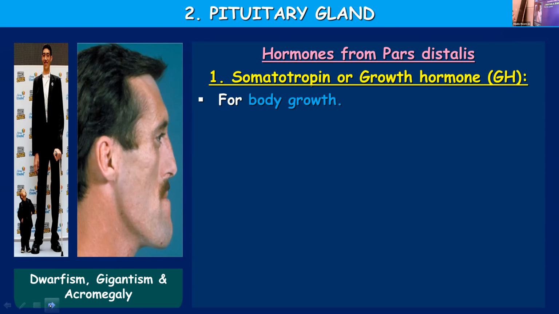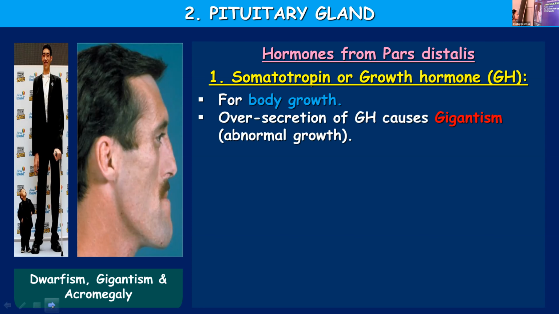Somatotropin or growth hormone, it's essential for the proper growth of our body. Over secretion, already I told you, if it is secreted in excess amount, it will cause gigantism, abnormal growth. You can see a giant as well as a dwarf over here. And the first figure, you can see a very tall person.